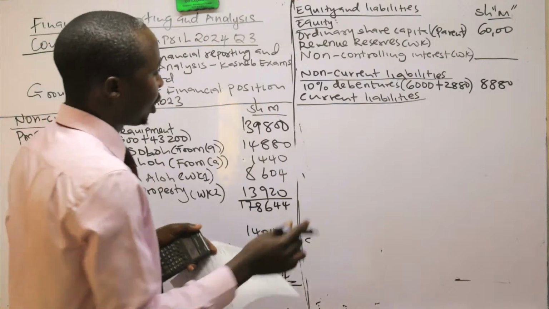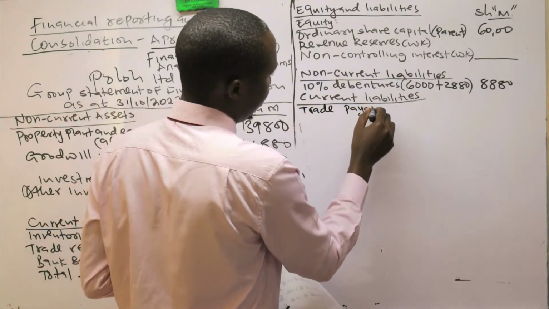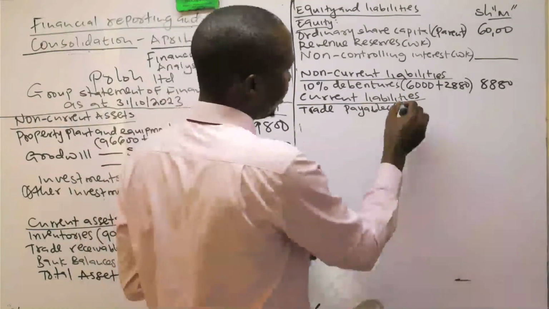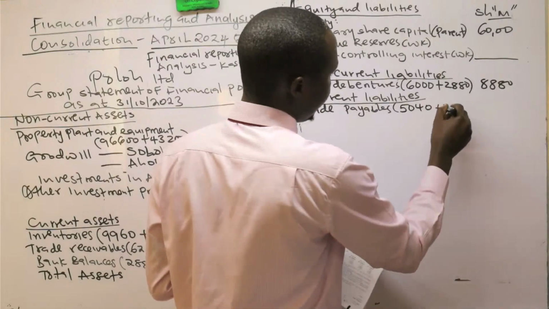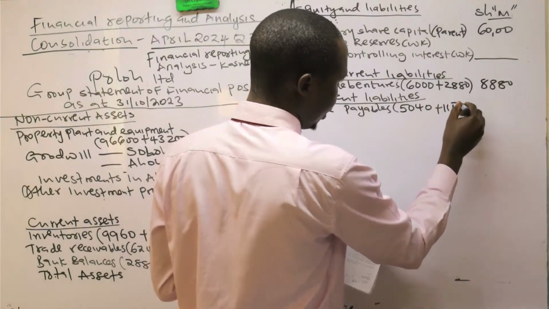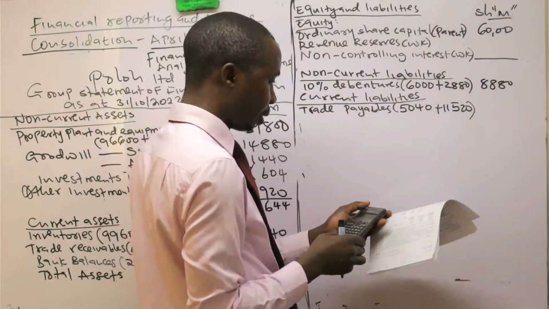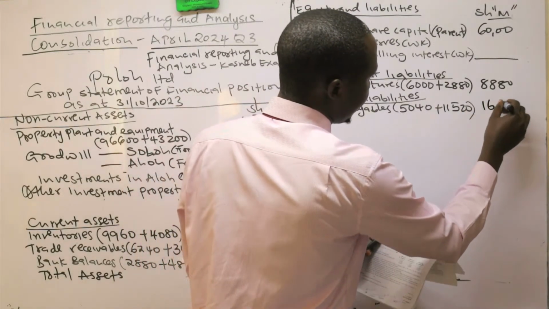I would say trade payables. 5,040 plus the subsidiary, which is 11,520. So this is 16,560.